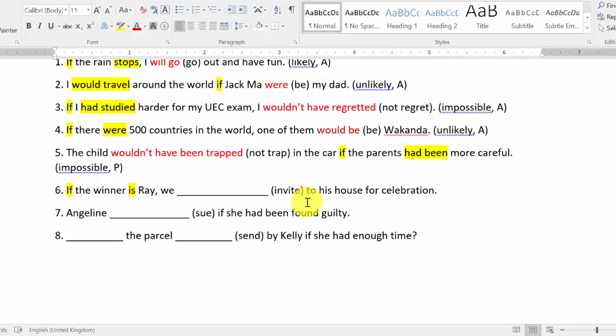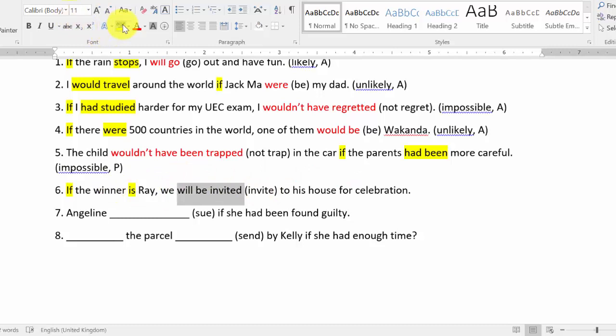You must invite someone if you are inviting, but there's no one after invite, so it shows that this should be a passive sentence. So your answer should be will be original verb. So we will be, or you can also use we shall be. We will be invited to his house for celebration.